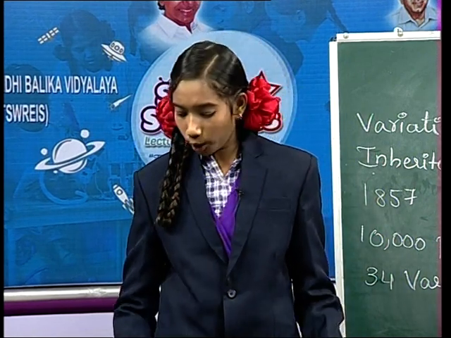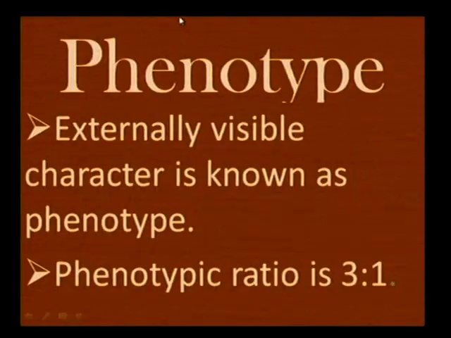Now, let us know about the phenotype. Friends, the externally visible character is known as phenotype. The examples of phenotype are the contrasting characters, that means stem length, seed color, seed shape, pod color, like that. What is meant by phenotype, friends? The externally visible character is known as phenotype and the phenotypic ratio is 3:1.